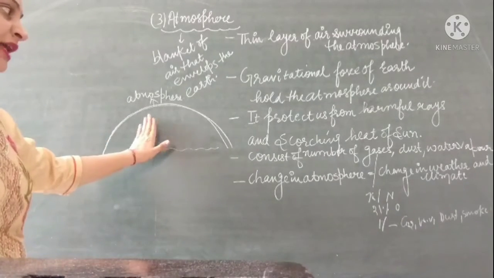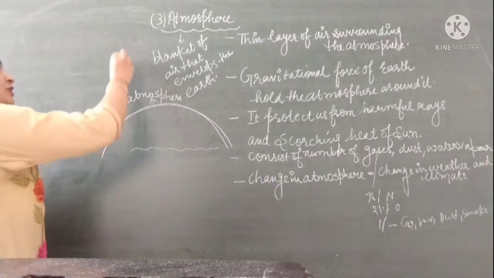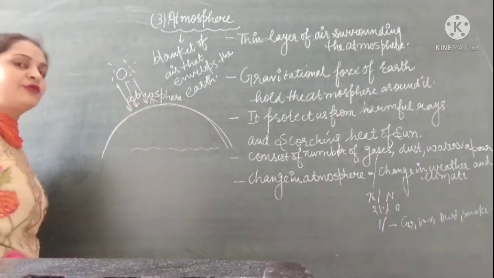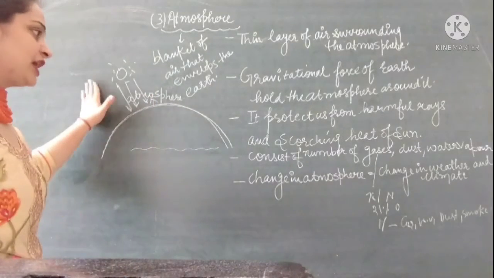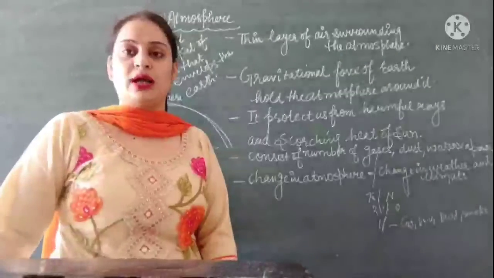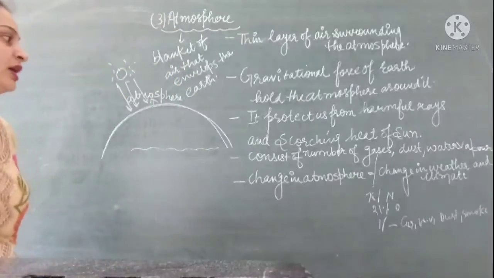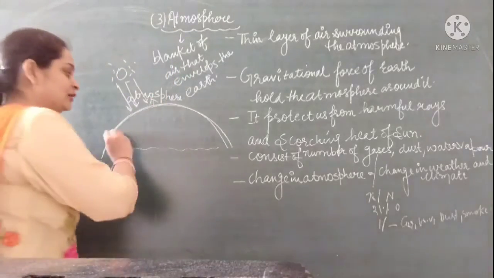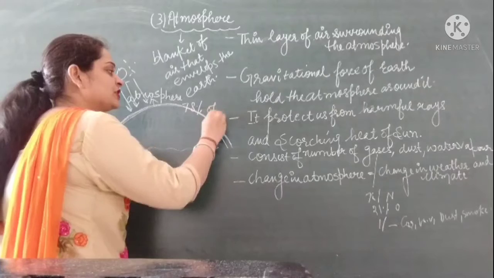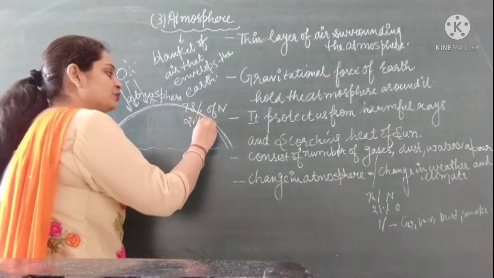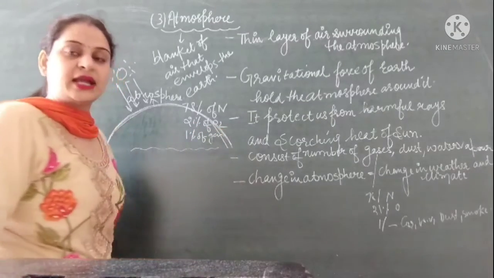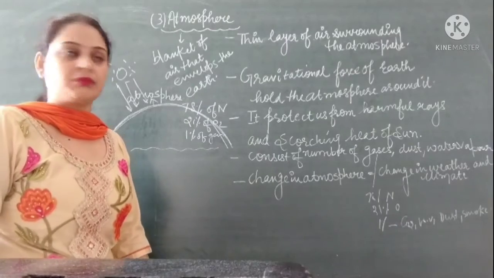So atmosphere protects us from harmful rays, like the rays which come from the sun. It protects us from the harmful or scorching heat rays which come from the sun. So atmosphere is a very important component of our natural environment. It consists of a number of gases, like 78% nitrogen and 21% oxygen, and 1% of gases including carbon dioxide, water vapor, smoke and dust particles.